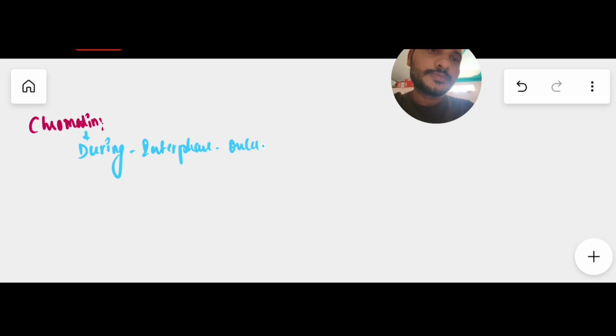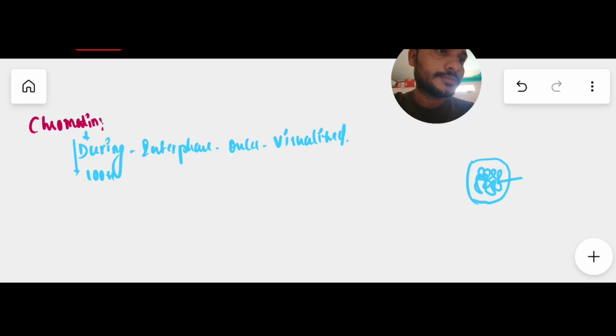Generally about chromatin. During interphase only this chromatin can be visualized, very important. And how is it visualized? This chromatin is loose like this. For example, here again we will draw, think it is a nucleus, in which we have chromatin like this. And how will this chromatin be visualized? During interphase, very important. Chromatin can be visualized only during interphase, but chromosomes are visualized in the dividing phase, or mitosis and meiosis.